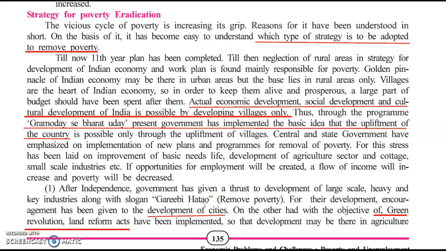Okay, this is class 10 SS, chapter 17, economic problems and challenges, with a focus on poverty and unemployment. Part 2, now is developing strategy for poverty eradication. Eradication is removal. Strategy is a scheme. So what are the schemes for removing poverty? Which type of strategy is to be adopted to remove poverty? That is the topic here.